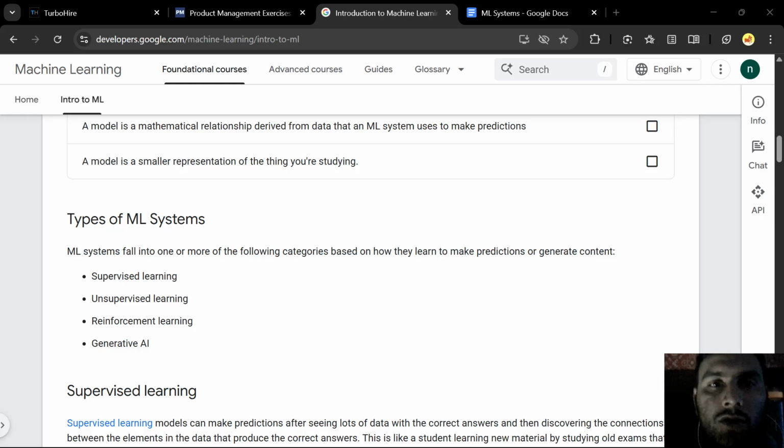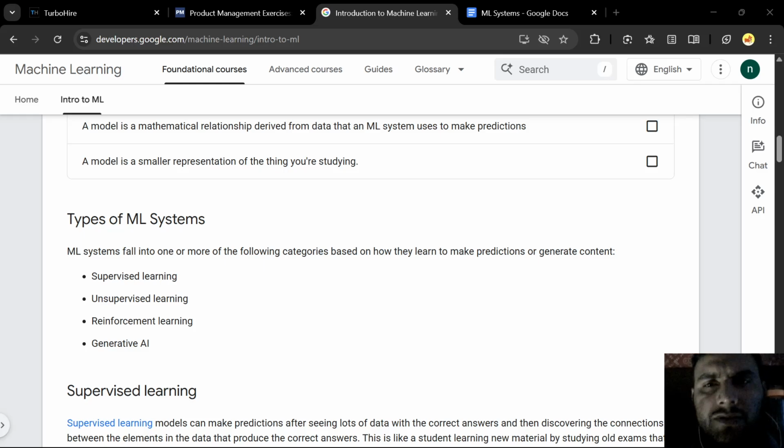Everyone, so today I have been reading this machine learning exercises. It has an explanation of the fundamentals of what machine learning is and the types of machine learning.